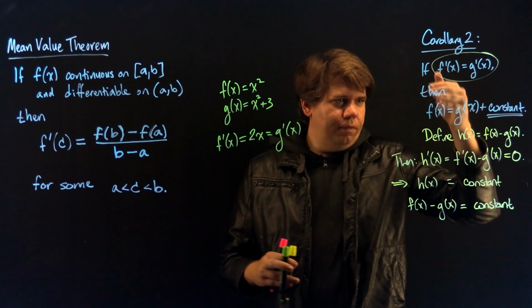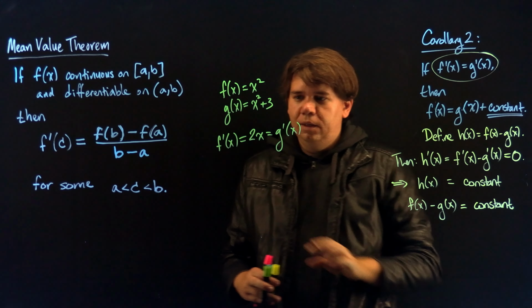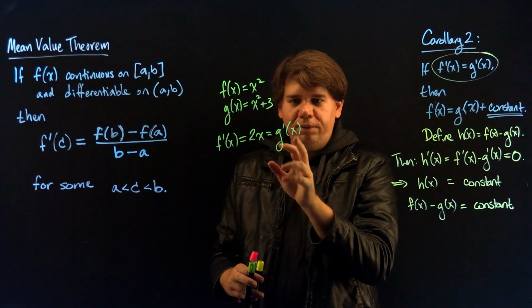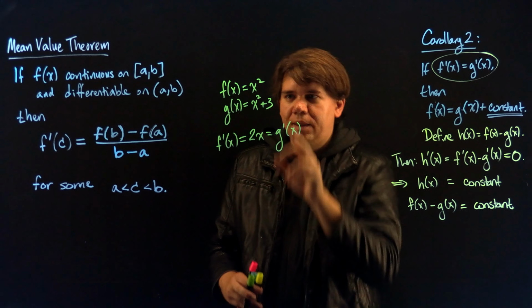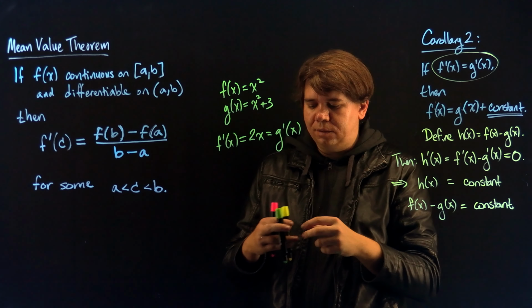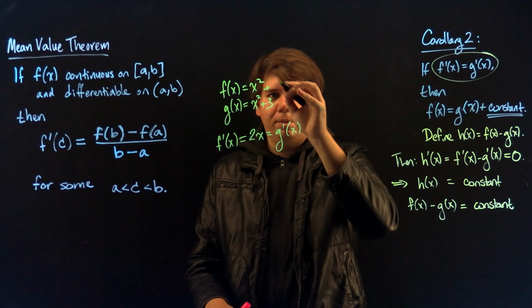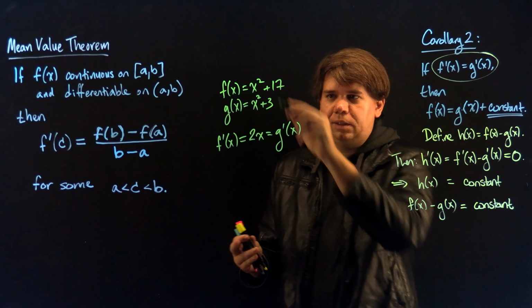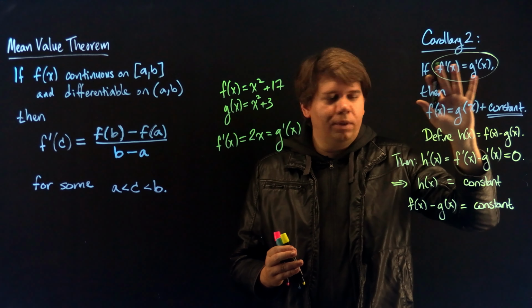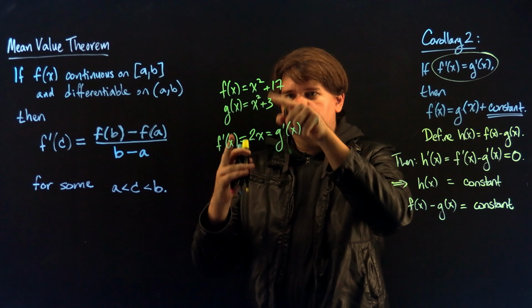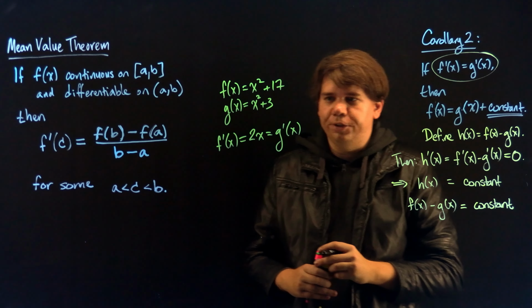So thinking of it the other way, which is the statement of the corollary, if we begin with two functions that have the same derivative, then those two functions must be equal up to them having a different constant. And this could have a different constant too. This could be maybe plus 17, but the difference between these two functions is just in the constant term. That's what this is telling you. If the derivative is the same, then the functions are equal up to some constant term.